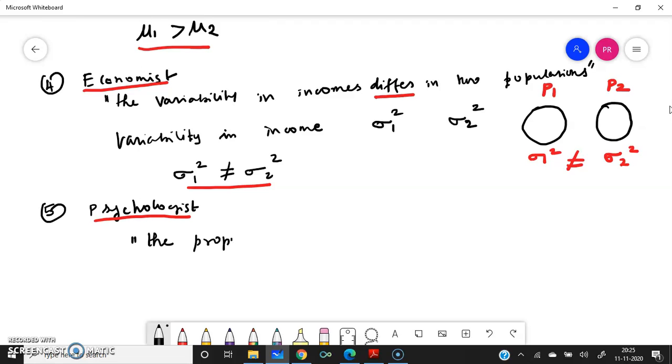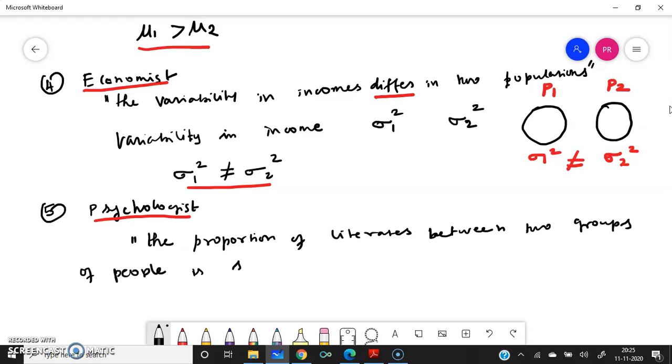The proportion of literates between two groups of people is the same. What is given here? The proportion of literates between two groups of people is the same. It is about two groups of people. So here we are talking about population 1 and population 2. This is P1, population 1, one group. P2 is population 2, another group.